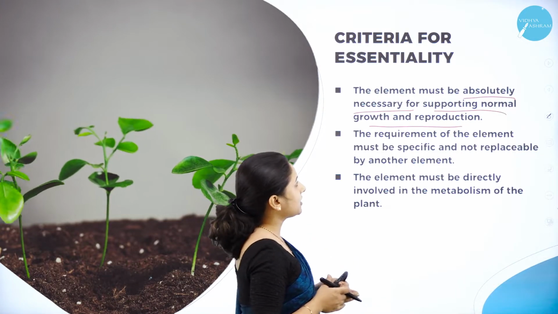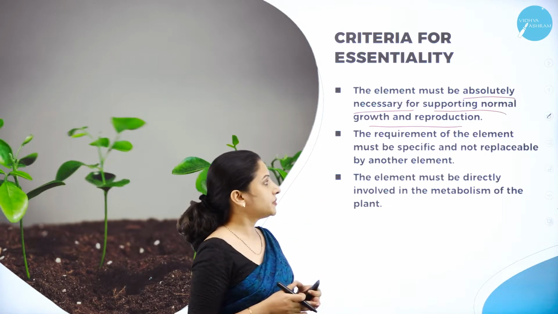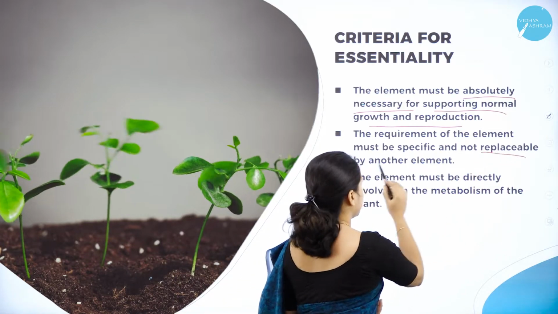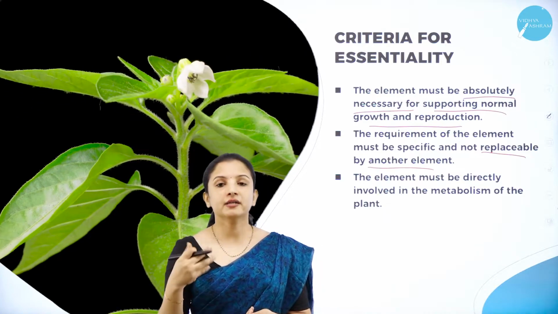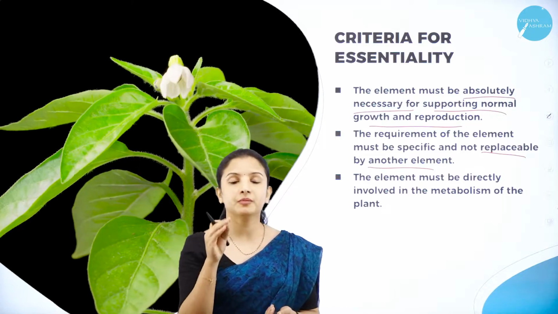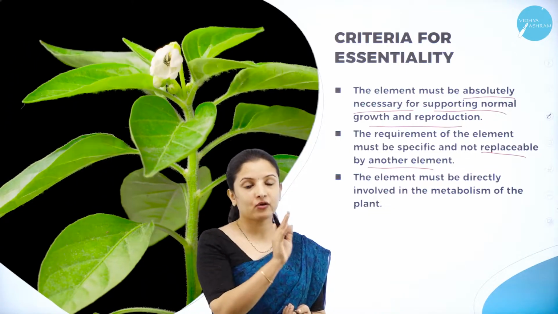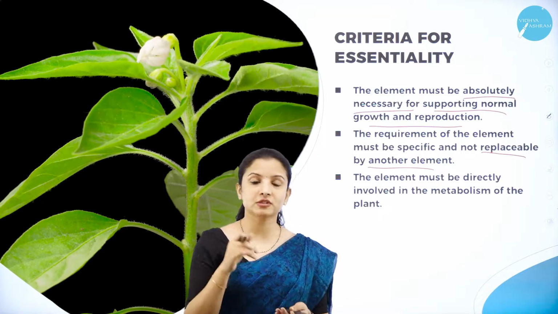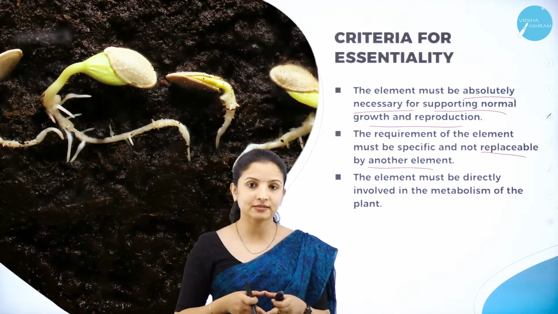So the next criterion is that the requirement of the element must be specific and it should not be replaceable by another element. Say for example, we add iron. Iron is needed for the plant for some purpose, and that iron should fulfill that particular purpose. It is not that if iron cannot fulfill that purpose or growth of the plant, another substitute mineral can be added to that. So therefore, you cannot consider it as essential.